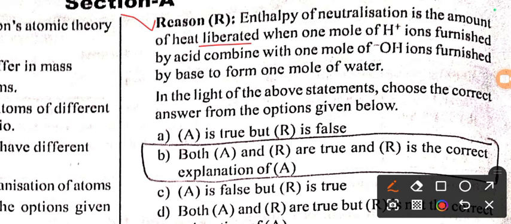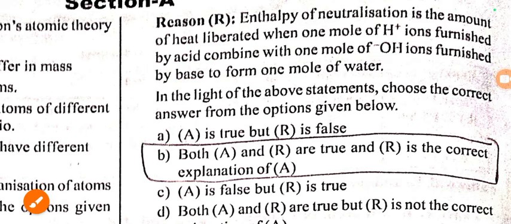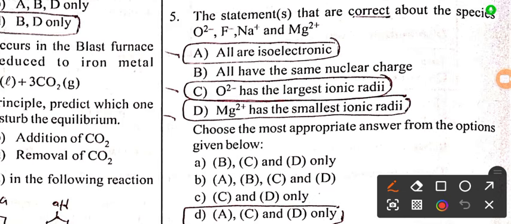Now reason: enthalpy of neutralization is the amount of heat liberated when 1 mole of H plus ion furnished by an acid combines with 1 mole of OH minus ion furnished by a base to form 1 mole of water. So here both assertion and reason are true, and reason is a correct explanation of assertion.